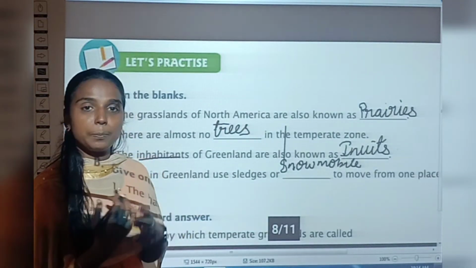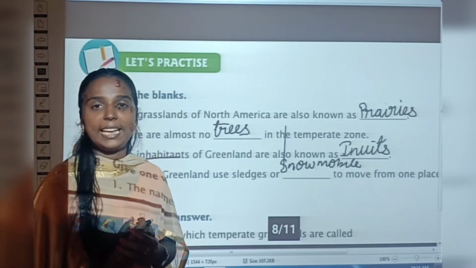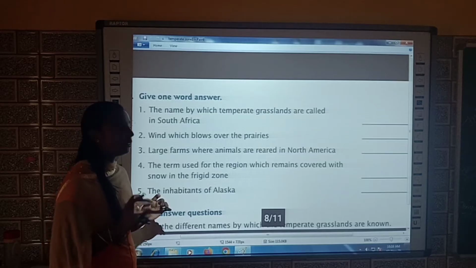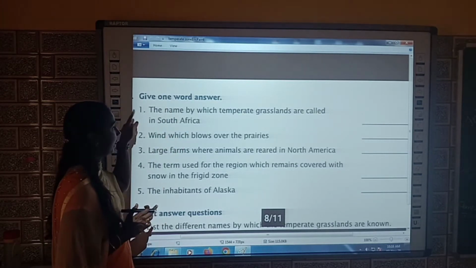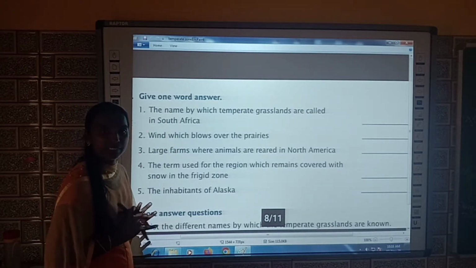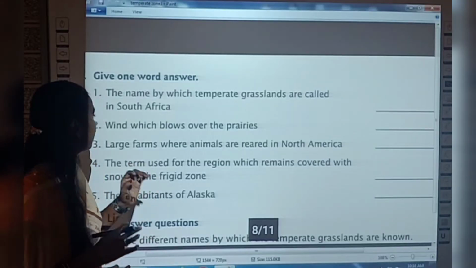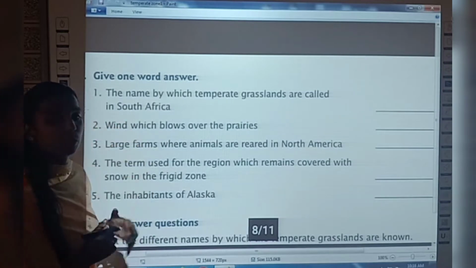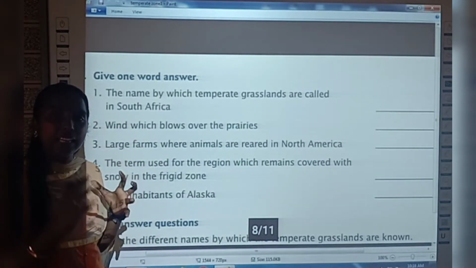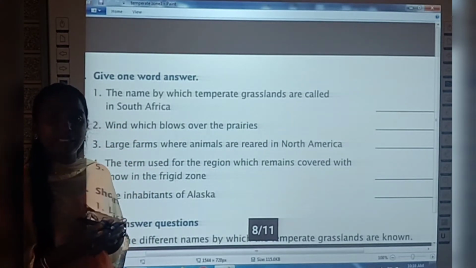Now, shall we go to Roman letter B? Yes, good. Yes, children. Now take Roman letter B. Give one word answer. Shall we start? Yes. See the first question. The name by which the temperate grasslands are called in South Africa. So, what is the name of the temperate grasslands in South Africa?